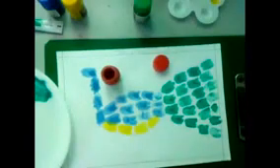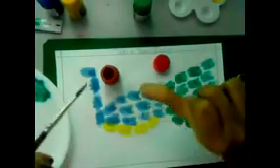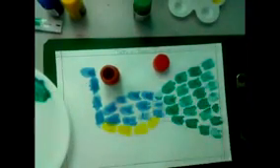Now the red color, I will not remove it anywhere. Directly I am going to use the red color on my thumb. Okay.